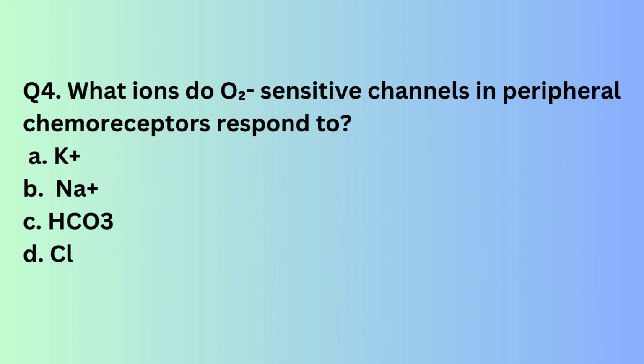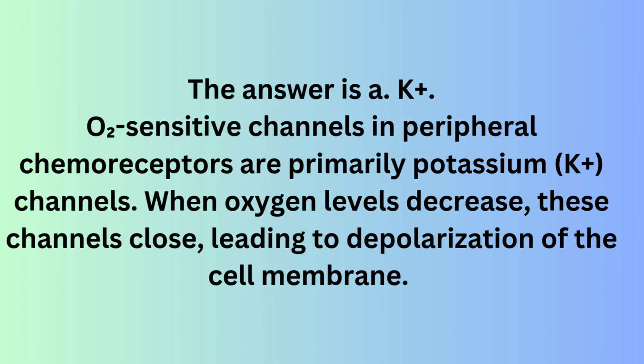Question 4. What ions do O2-sensitive channels in peripheral chemoreceptors respond to? A. K+, B. Na+, C. HCO3-, D. Cl-. The answer is A. K+. O2-sensitive channels in peripheral chemoreceptors are primarily potassium (K+) channels. When oxygen levels decrease, these channels close, leading to depolarization of the cell membrane.